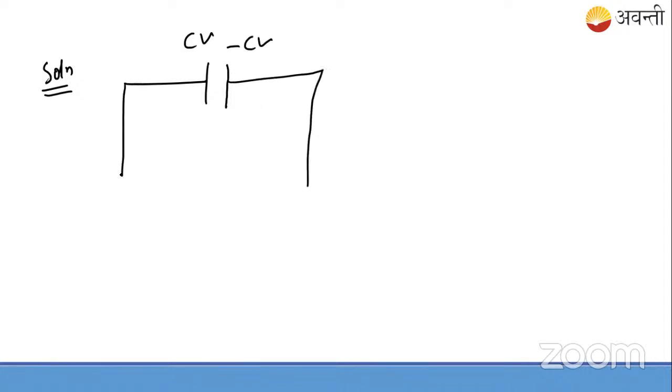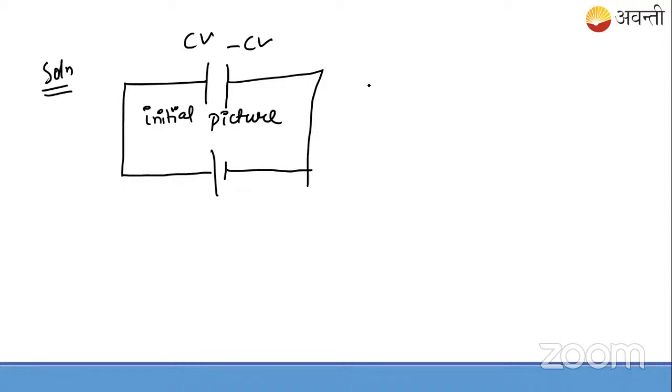Sorry, this question is obviously solved. So first we'll solve this. If you see the initial conditions here, this is a plate which is charged with some charge Q, and this charge Q is CV because the potential difference across the plate is plus V. And this is minus CV, and if I connect like this is the battery here. This is the initial condition. This is the initial picture, by the way.